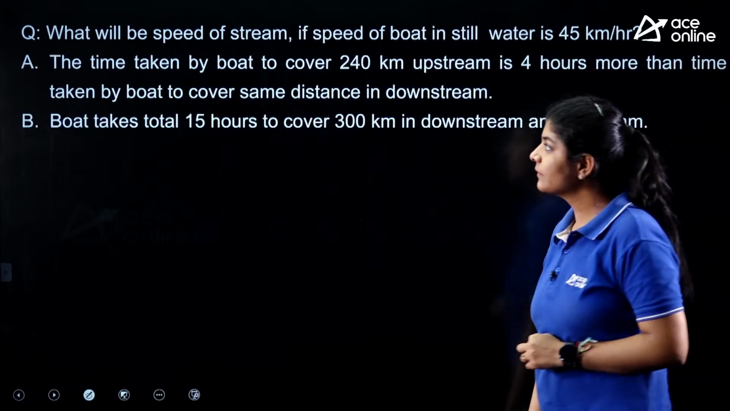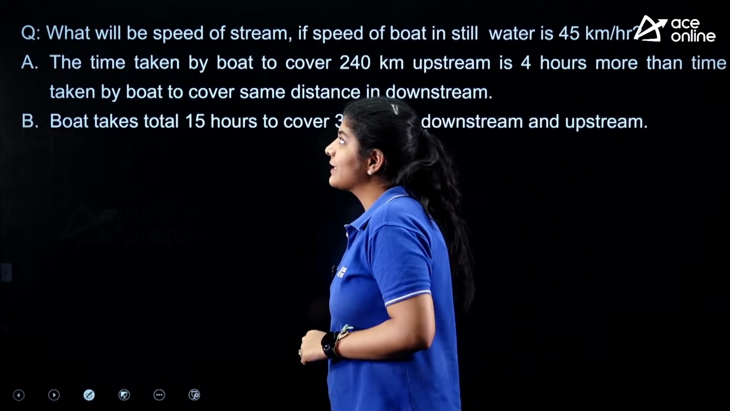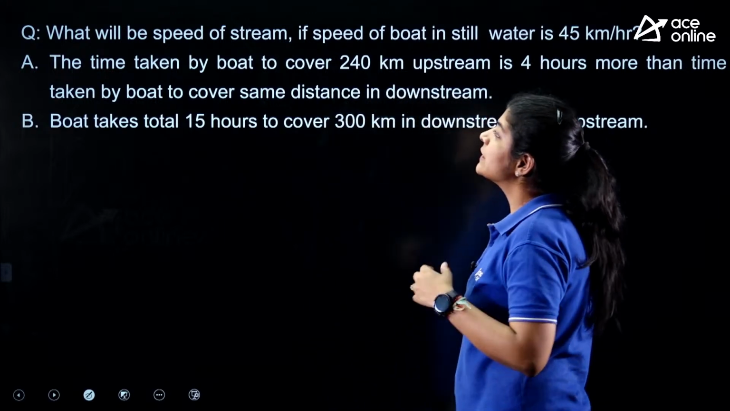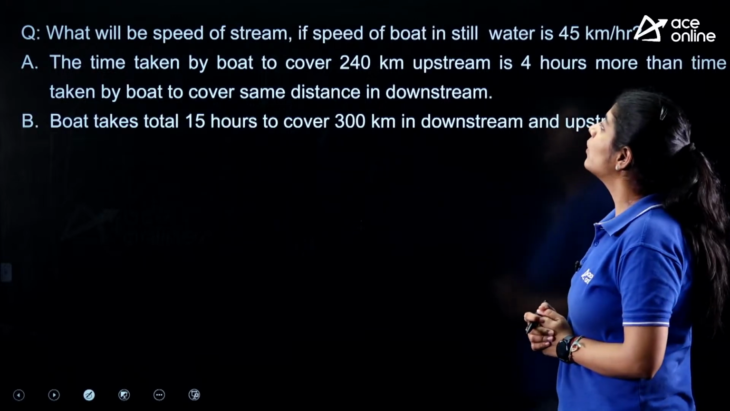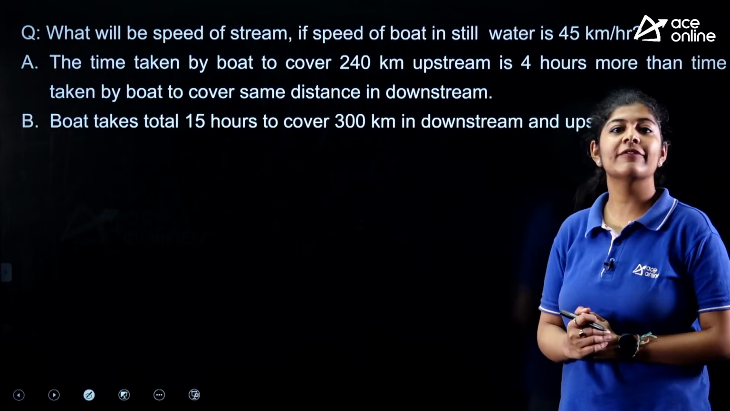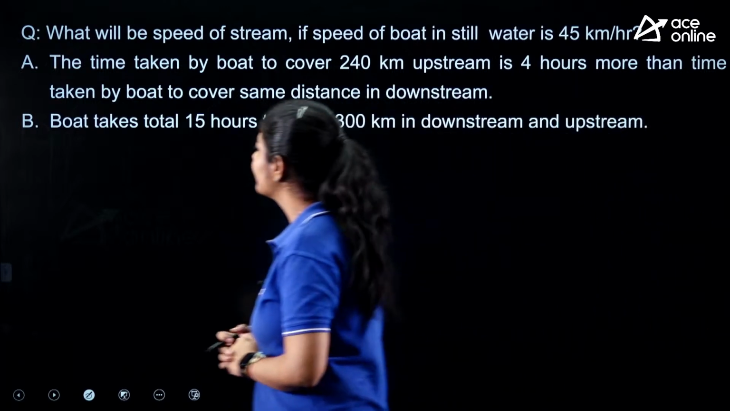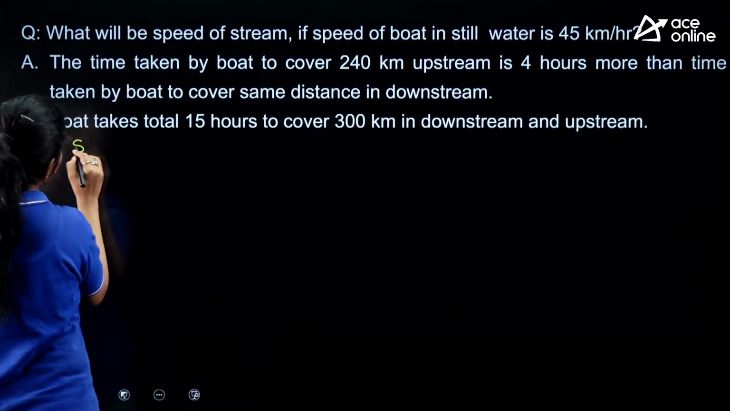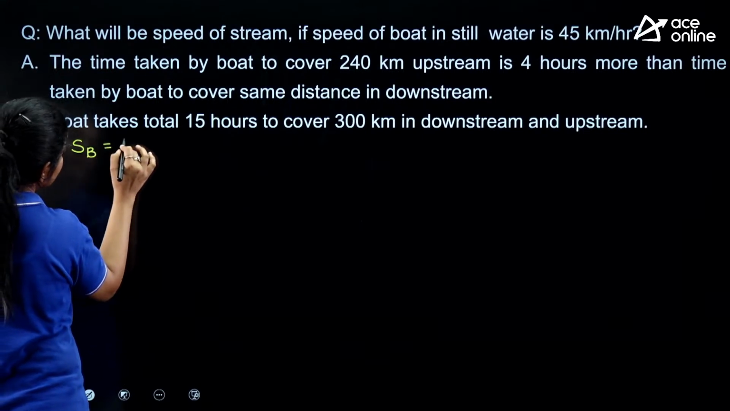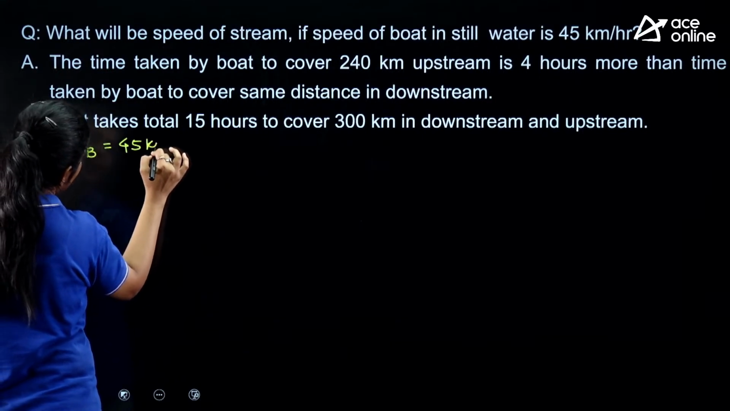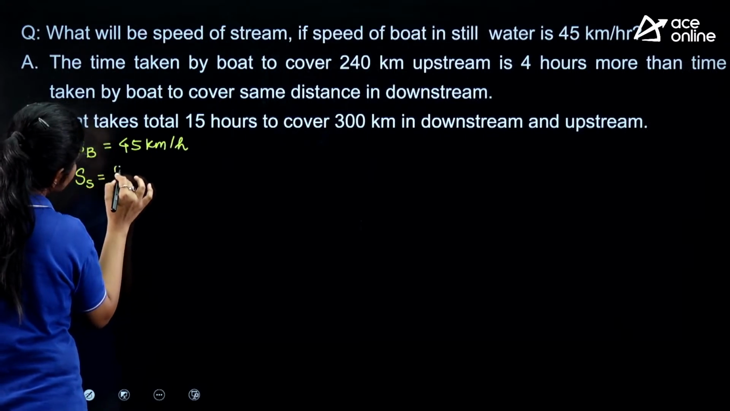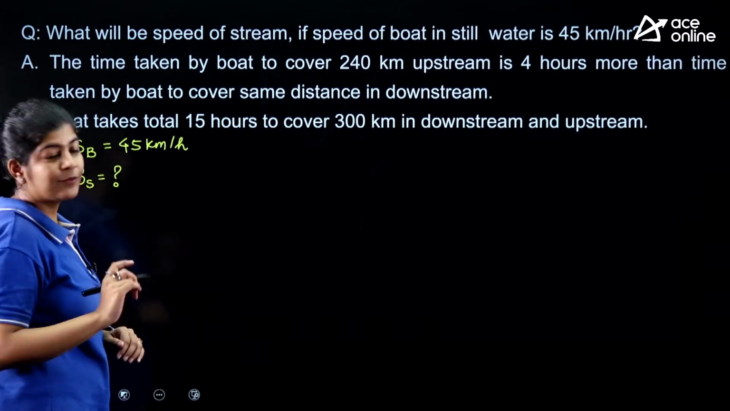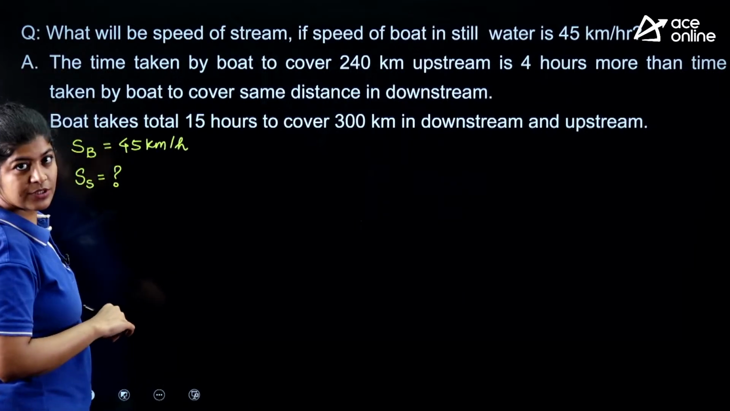Next. The next question says, what will be the speed of the stream if the speed of the boat in still water is 45 kilometers per hour, right? So here the question is saying that if the speed of the boat is 45 kilometers per hour, what you have to do is find out the speed of the stream. But for that, what are we having? We are having these two statements.